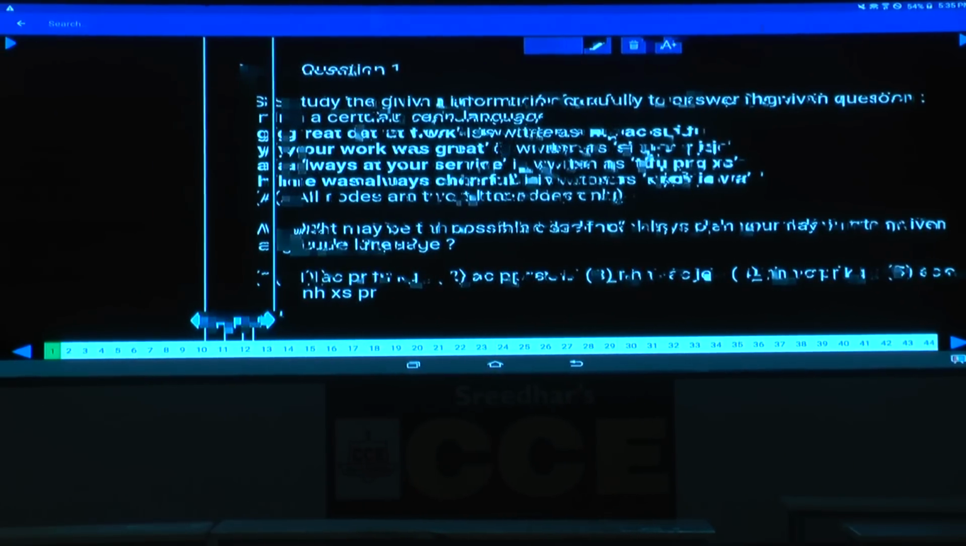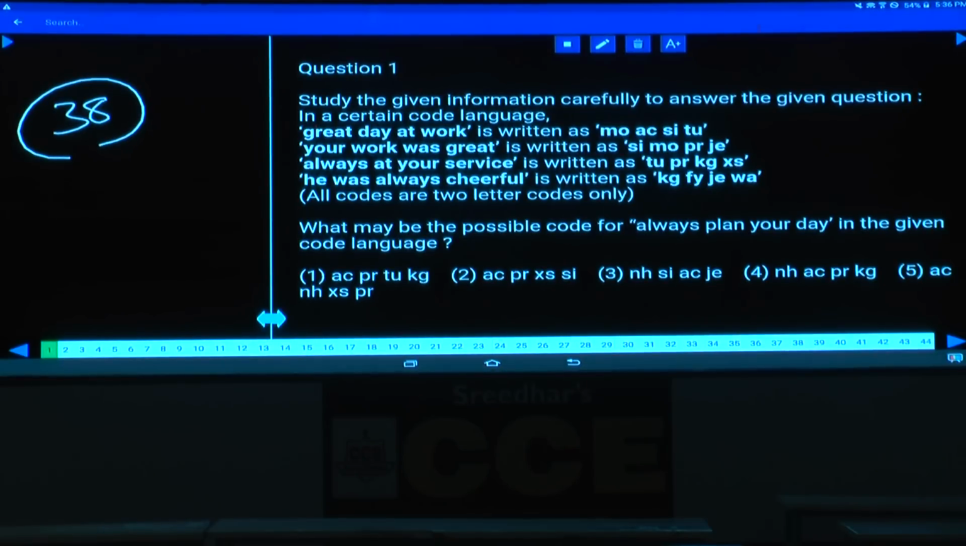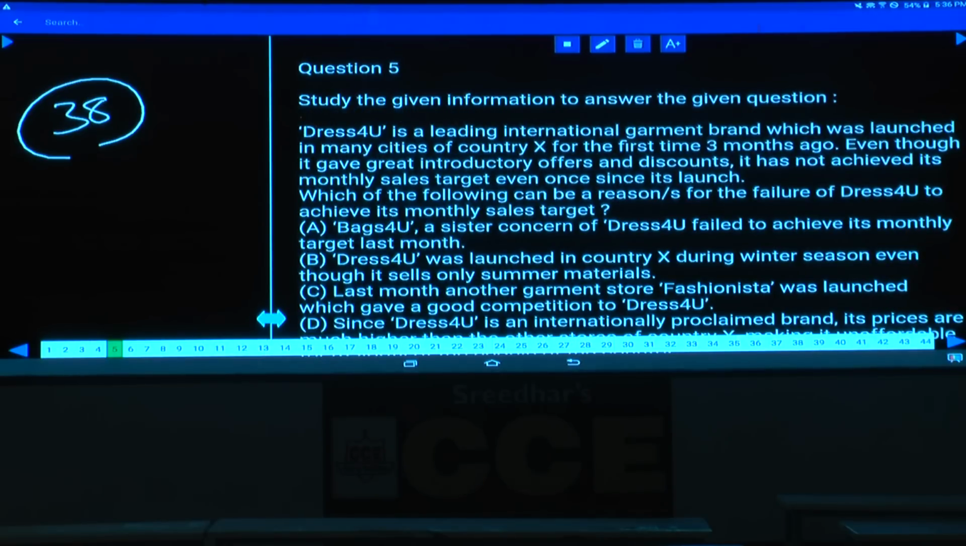Now in this paper number 38, question numbers 1 to 4. Yes, question numbers 1 to 4. Coding and decoding, shall I explain this one? Next one, question number 5. Now in this question number 5, tell me what is your answer here.